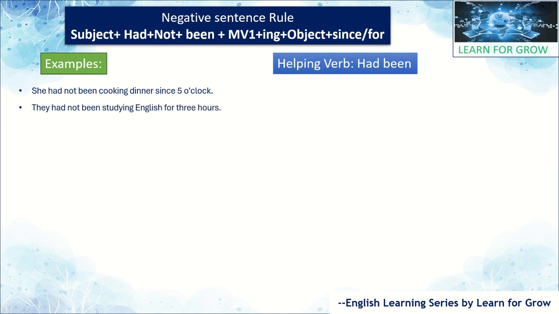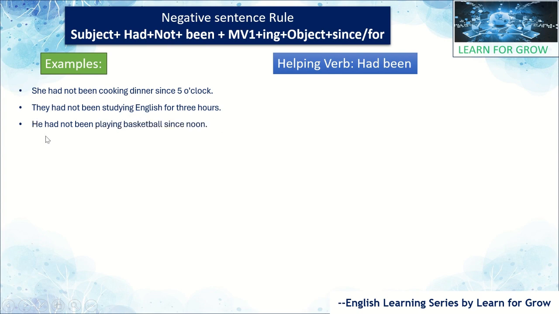Let's have one more. They had not been studying English for 3 hours. Here also, they is the subject, had plus not plus been, study plus ing. English is the object, for 3 hours. There is a subject, had plus not plus been, study is the main verb form 1 and ing, and English is the object, for 3 hours.